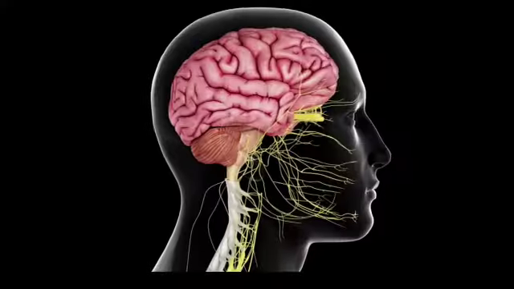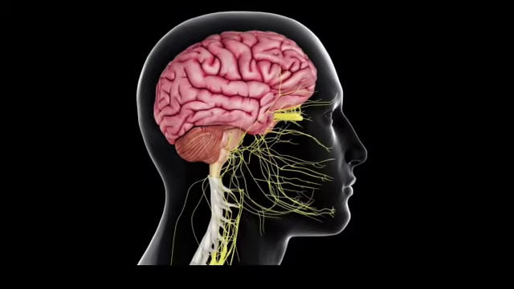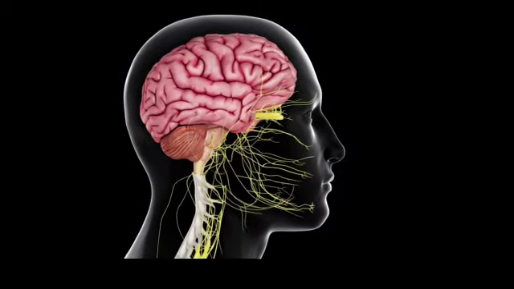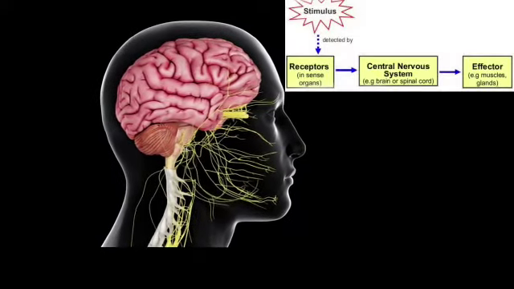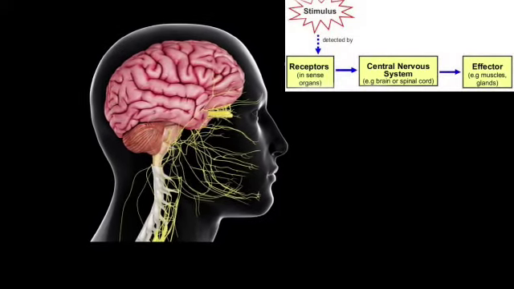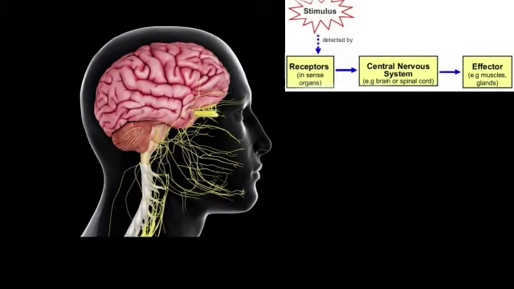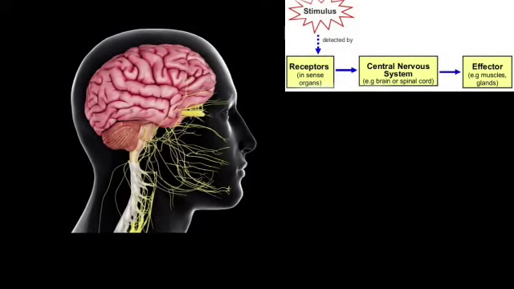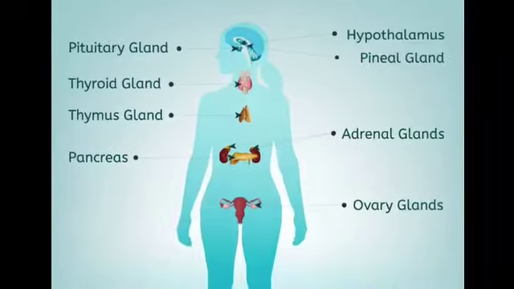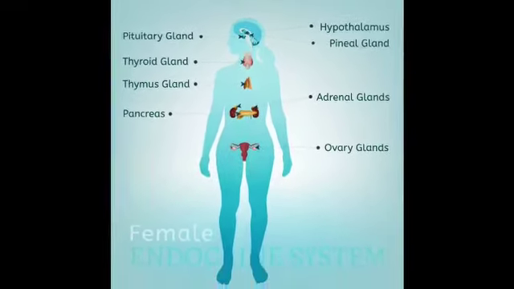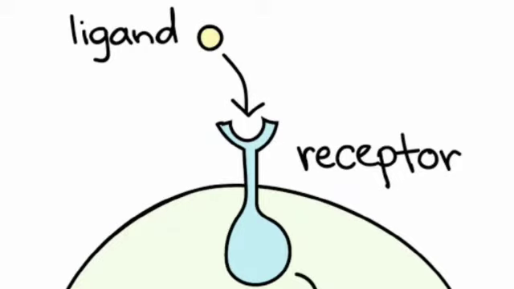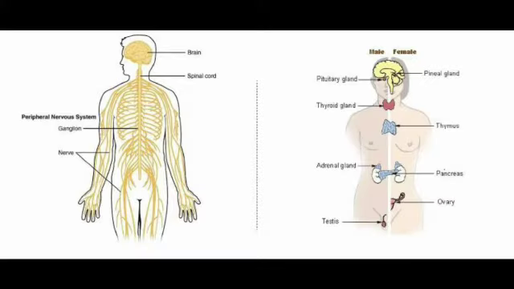Signals are sent by the endocrine system and the nervous system. The nervous system is very fast and precise. It sends electrical impulses through nerves so it can respond quickly, such as when touching a hot object. However, in the endocrine system, hormones are released into the bloodstream, then travel throughout the body until they reach the right receptor and bind to it like lock and key. Therefore, the endocrine system is slower and longer lasting than the nervous system.